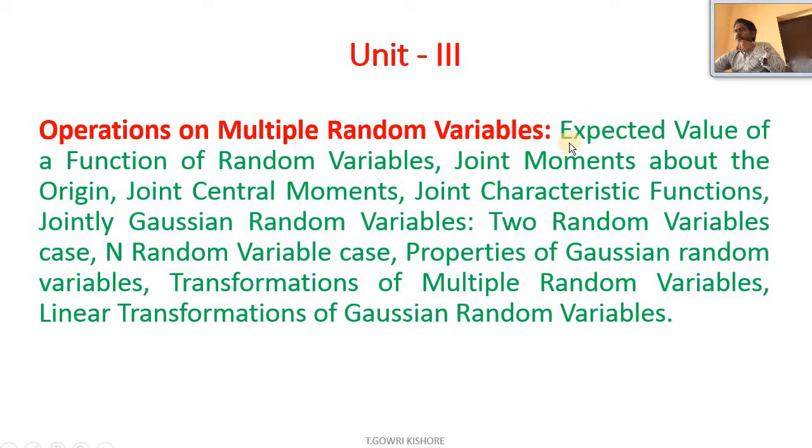So here the topics are expected value of a function of random variables, joint moment about the origin, joint central moments, joint characteristic functions, jointly Gaussian random variables, two random variable cases, n random variable case, properties of Gaussian random variables, transformations of multiple random variables, linear transformations of Gaussian random variables.